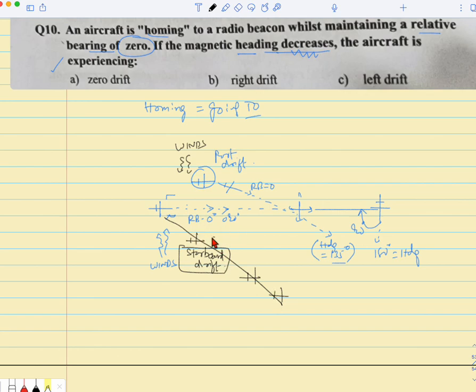So what will the pilot do? He will try to point like this. So he is always pointing 0 degrees. That's why relative bearing is 0. But now what is this heading? It is less than 90, so let's say 75 degrees. It fits the question, right? So heading decreases, so the aircraft is experiencing drift towards the right. This is called starboard drift. The answer is right drift, so it should be B. I don't know what answer is given, but this is the correct answer, right drift.